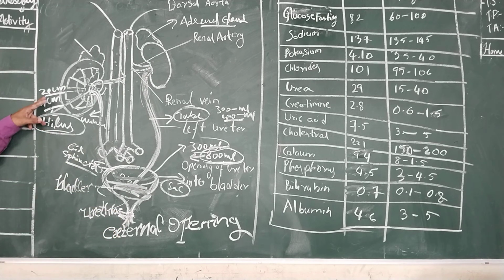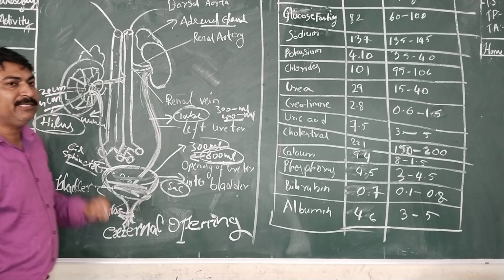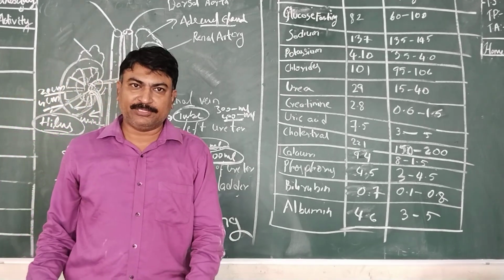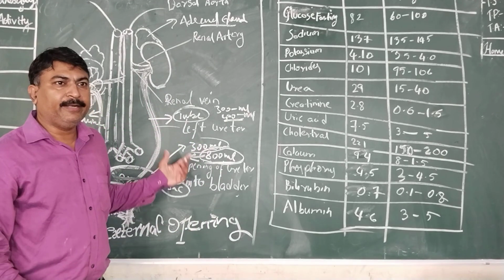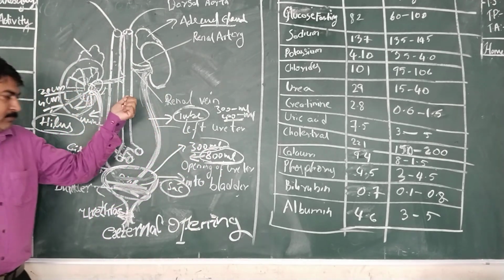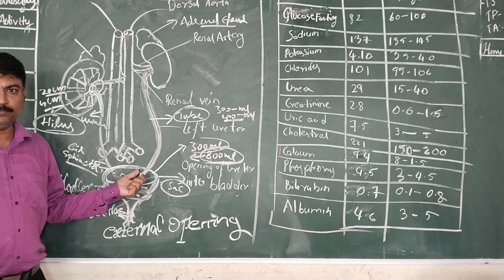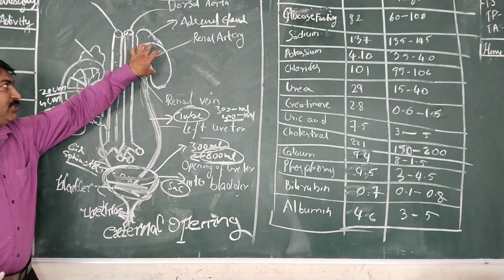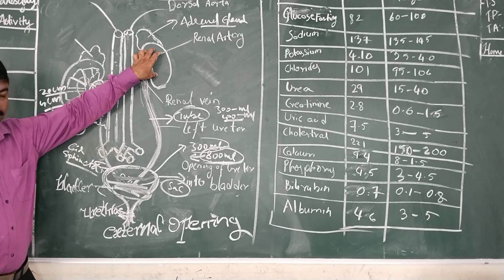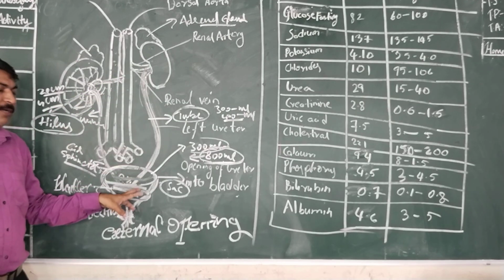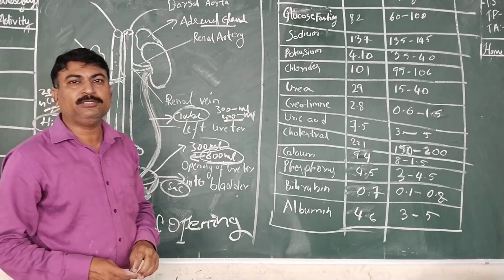The urethra is 4 centimeters long in females and 20 centimeters long in males. As soon as we receive the information from the brain, the amount of urine will be passed out, which is known as urination, and it depends on the person. We will study the internal structure of the kidney, the urination process, and the dialysis process in the next class.